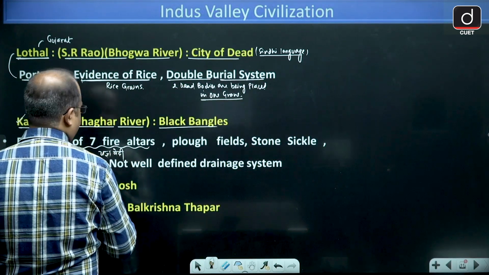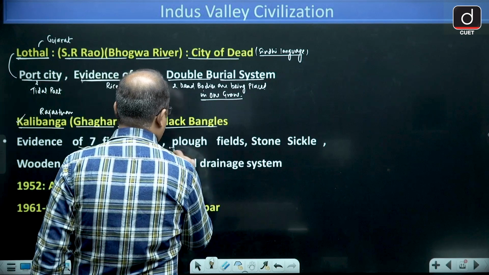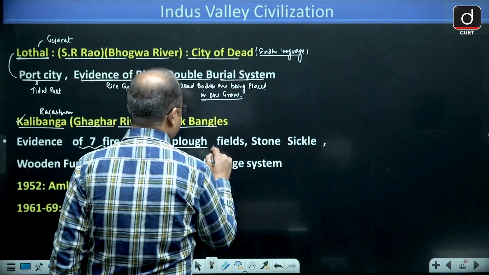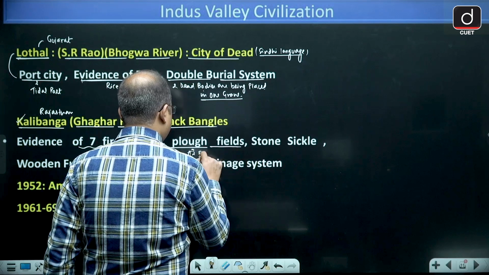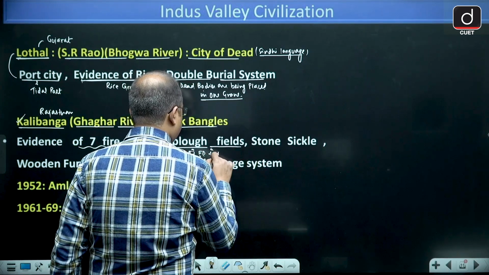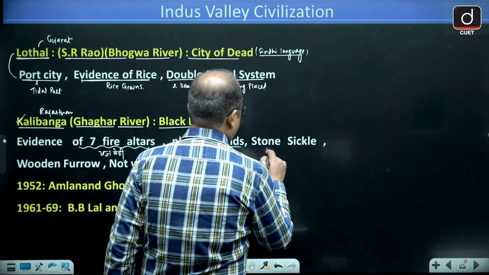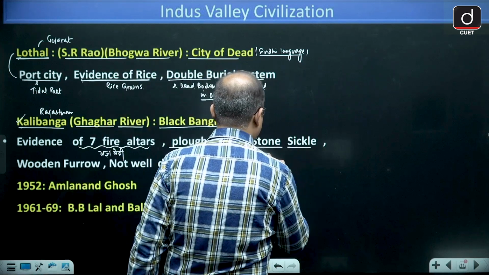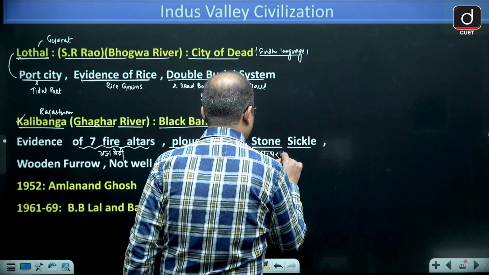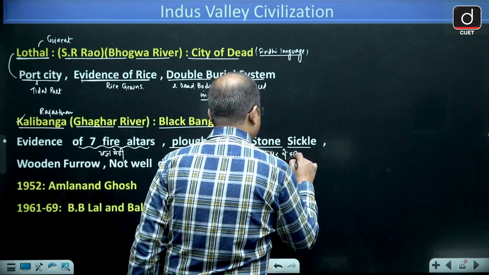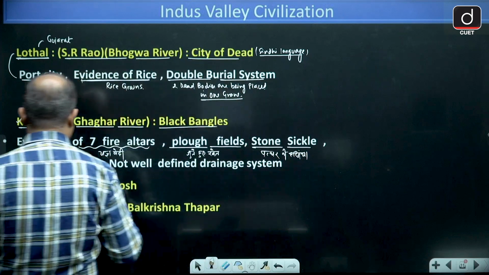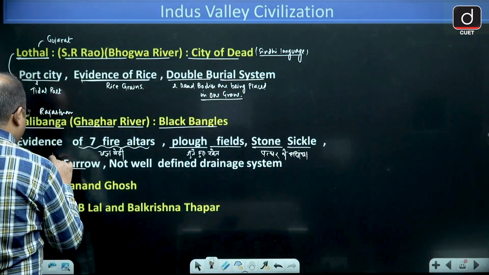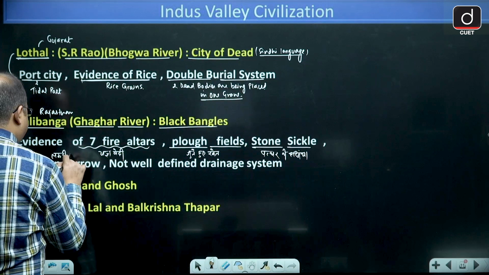Then we have found plowed fields, jute hue khet. Then we have found stone sickle, patthar ki hasiya. Then we have found wooden furrow, that is called lakdi ka hal.